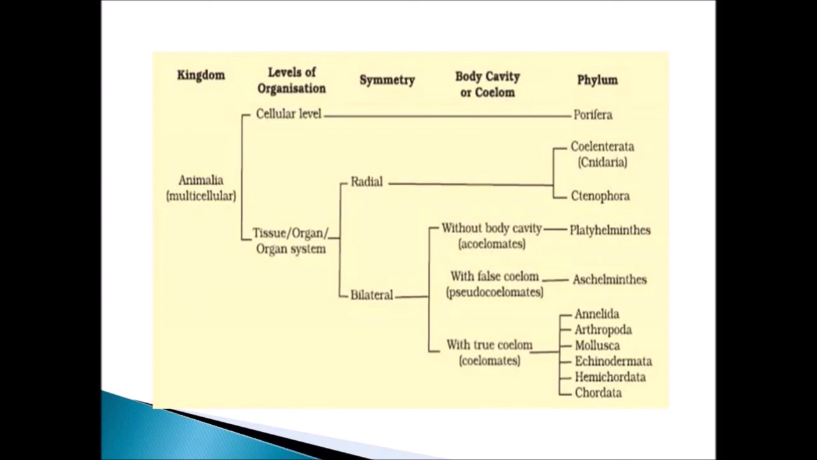The example for organisms with no coelom is Platyhelminthes, and for false coelom it is Aschelminthes. Animals with true coelom are Annelida, Arthropoda, Mollusca, Echinodermata, Hemichordata, and Chordata. So these are all the phyla and the divisions. Each criterion for the classification is given. From the start of the lesson, I have been teaching these concepts only. If you see this chart, you will get an idea about what I have been teaching from the first.